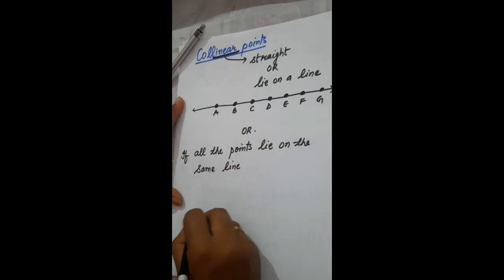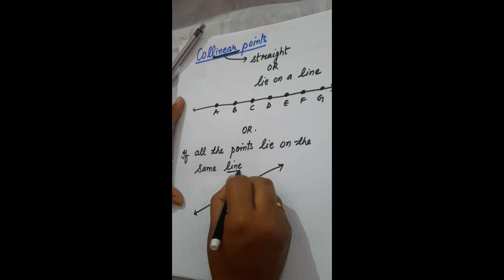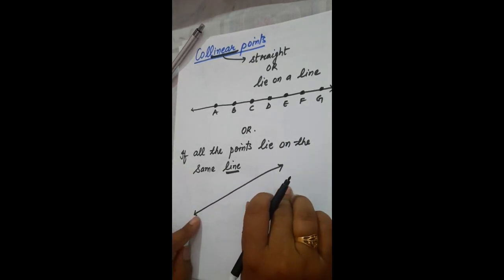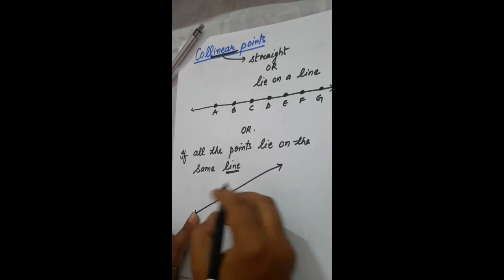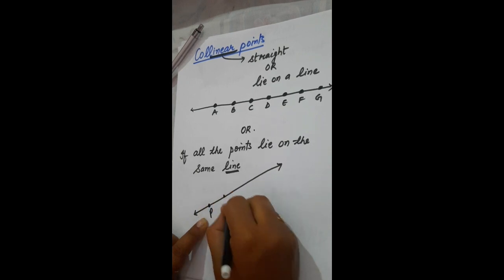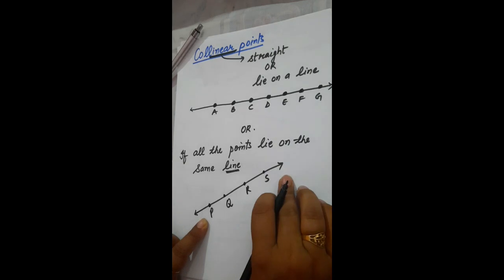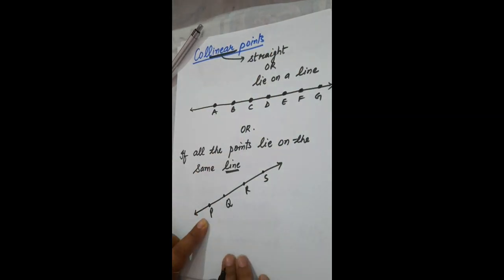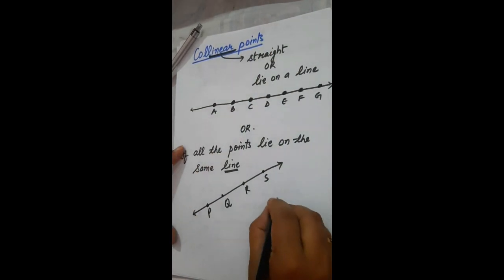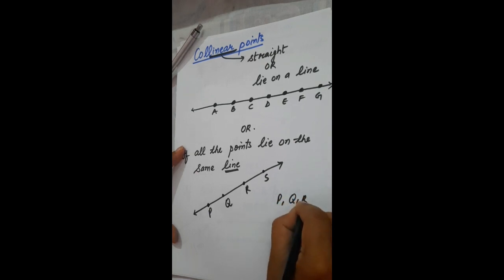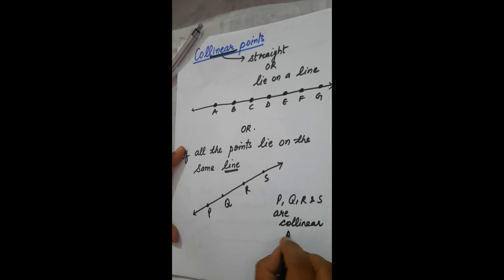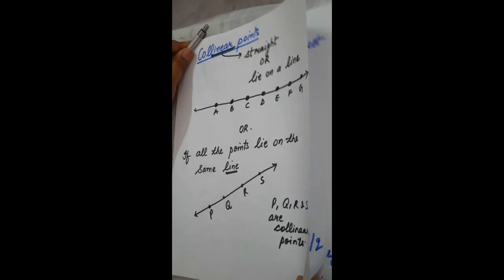I can draw like this also. This is the line, which has no end point. If I place P, Q, R, S such that all the points lie on the line, these are called collinear points. So we can say that P, Q, R and S are collinear points. Okay, so this is collinear points.